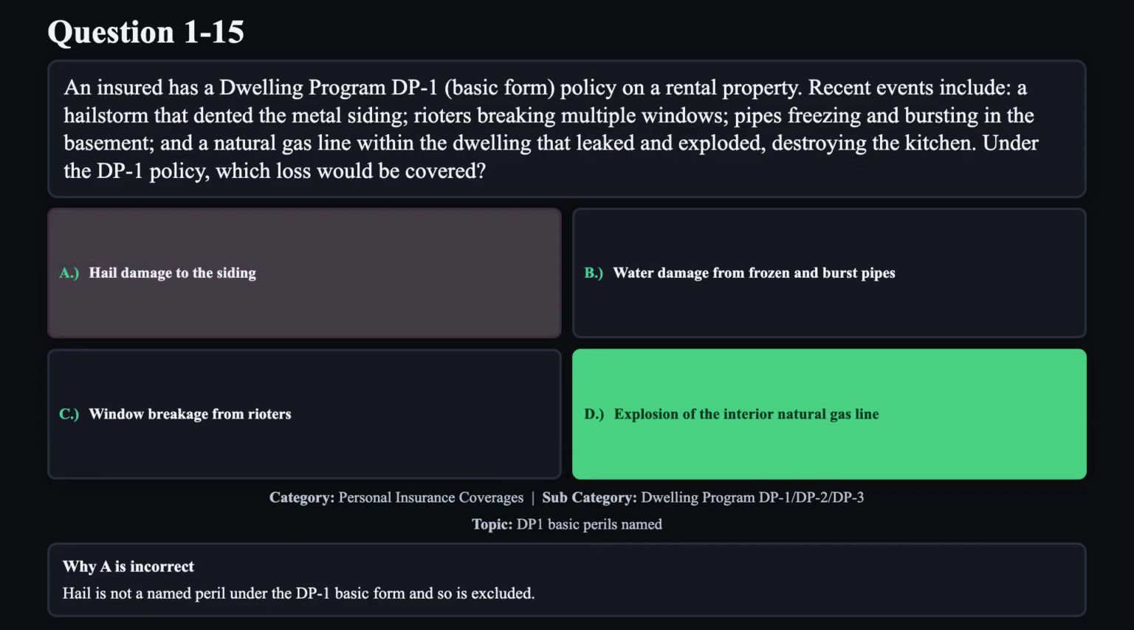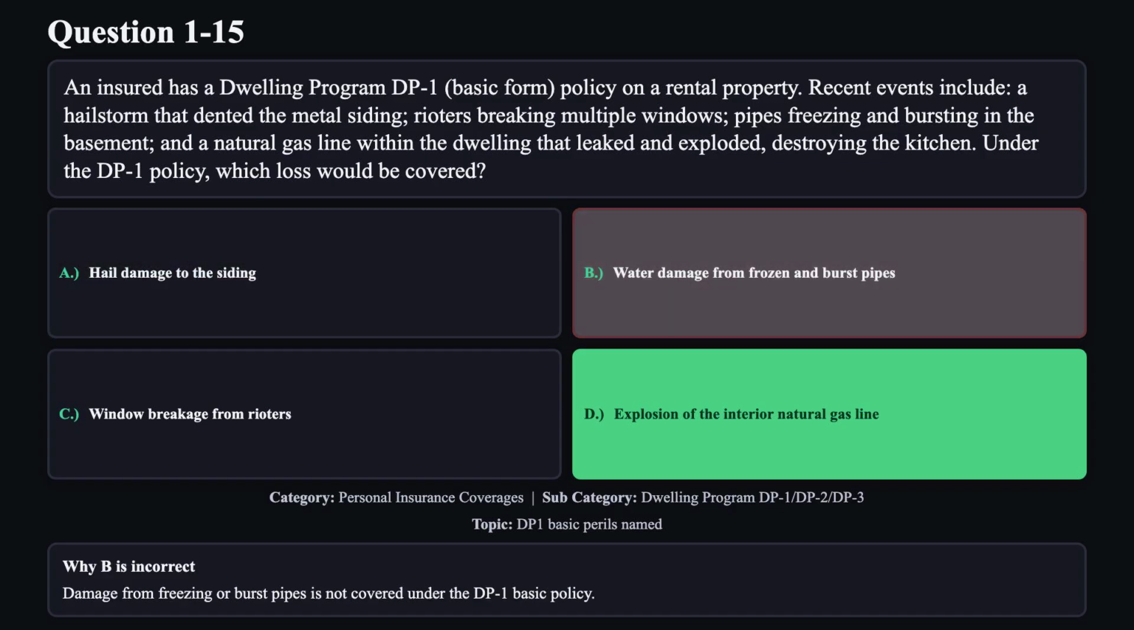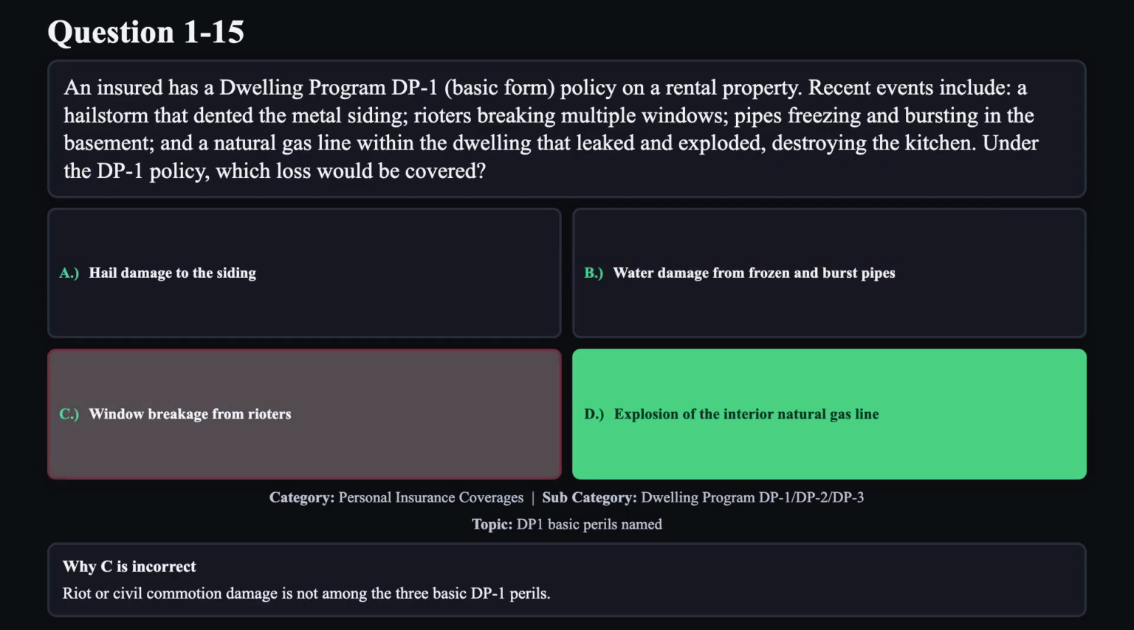Reason A is not correct. Hail is not a named peril under the DP1 basic form and so is excluded. Reason B is not correct. Damage from freezing or burst pipes is not covered under the DP1 basic policy. Reason C is not correct. Riot or civil commotion damage is not among the 3 basic DP1 perils.